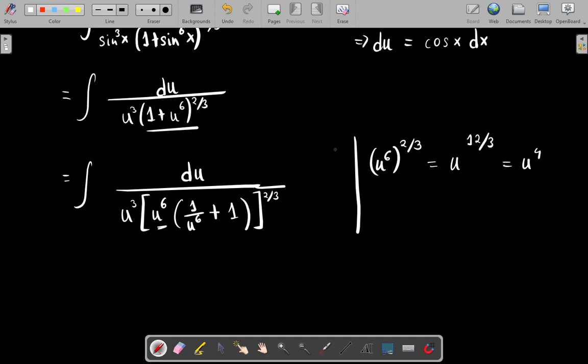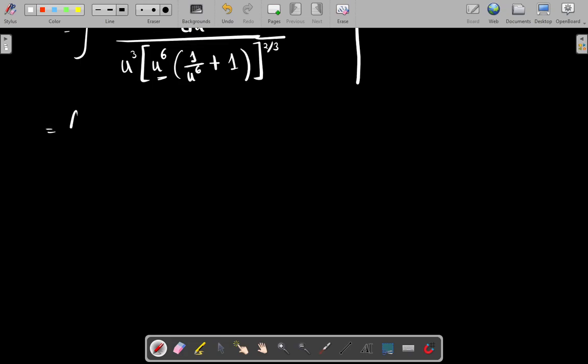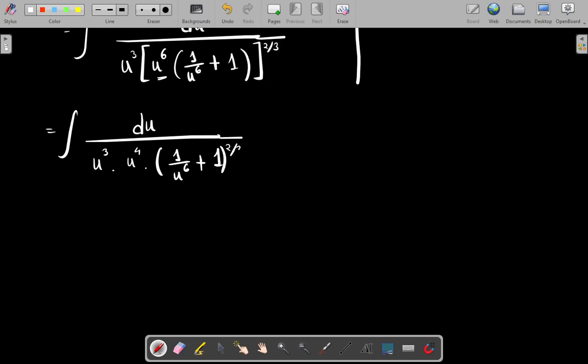So this becomes du upon u cube times u to the power 4 out of the bracket, and the term left inside the bracket is (1 upon u to the power 6 plus 1) whole raised to the power 2/3. On further simplification, this changes to du upon u to the power 7 times (1 upon u to the power 6 plus 1) whole raised to the power 2/3.